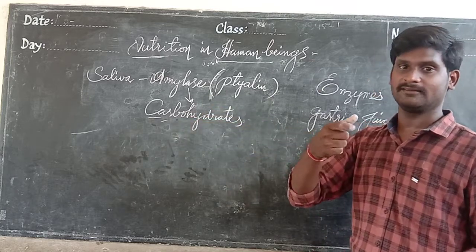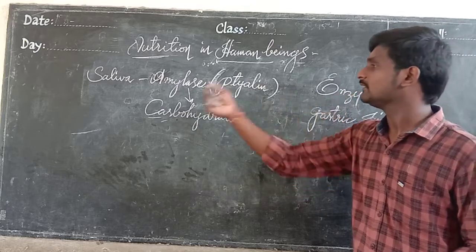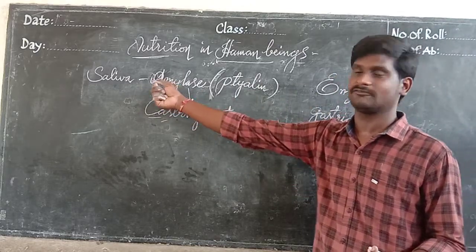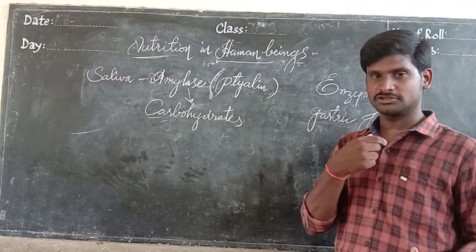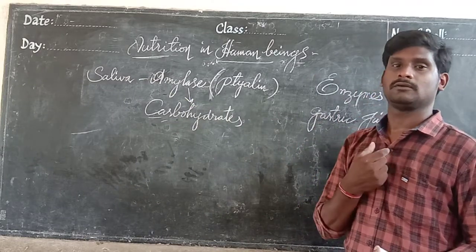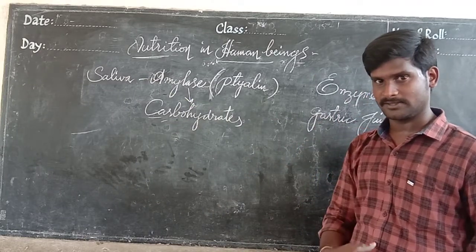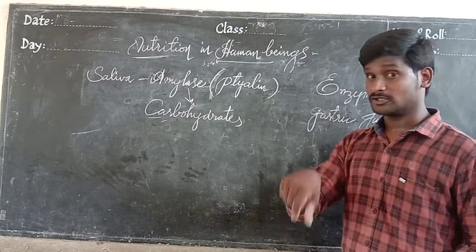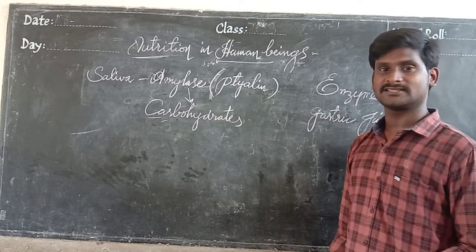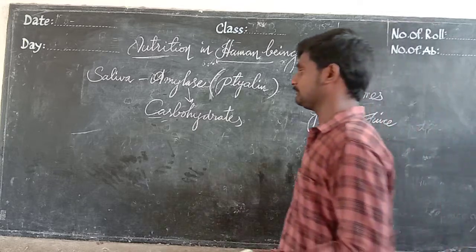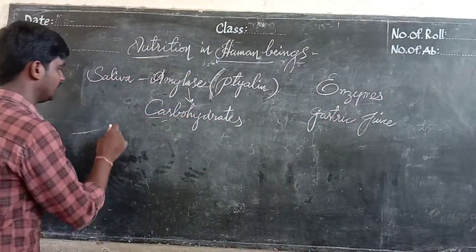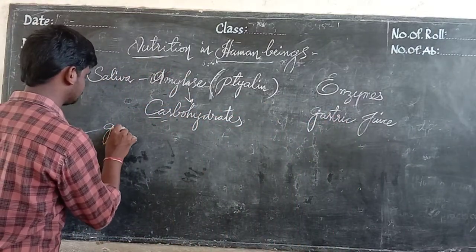The food is moved by the slippery material, saliva, pushed through the esophagus into the stomach. The stomach contains gastric juice and HCl.